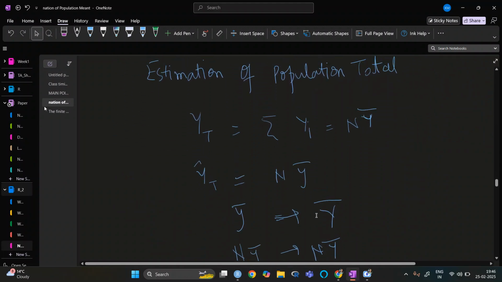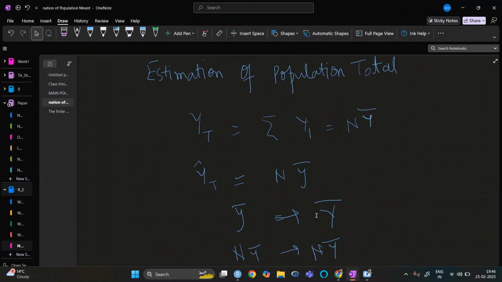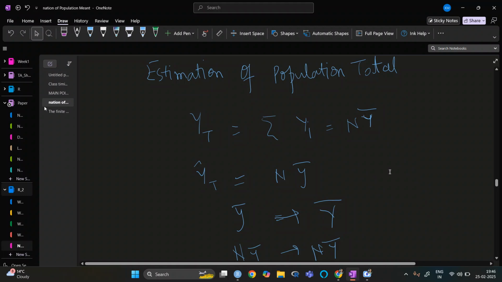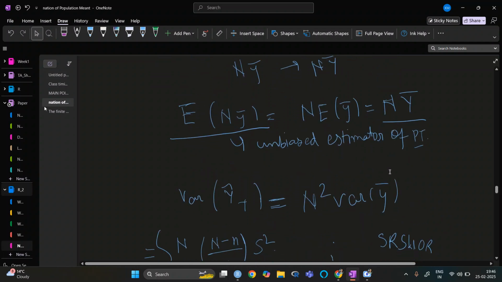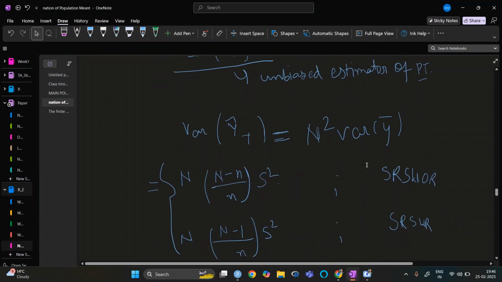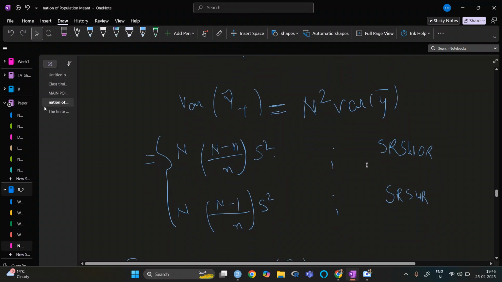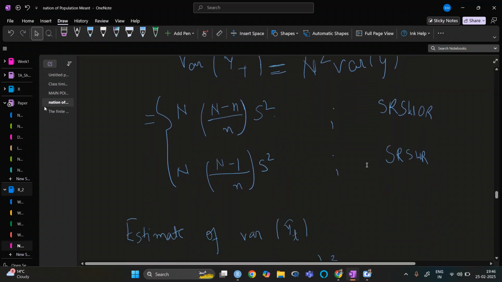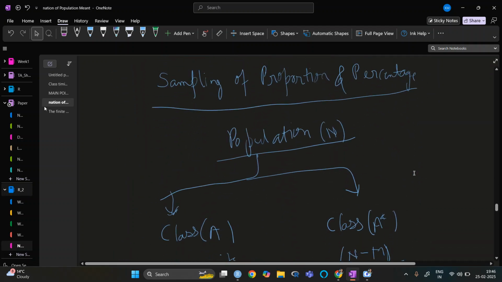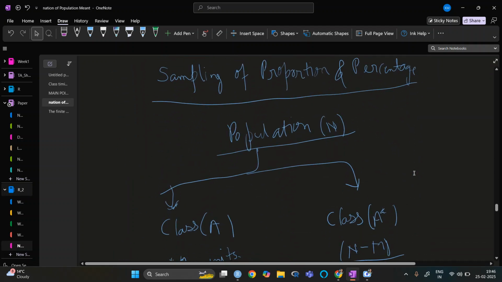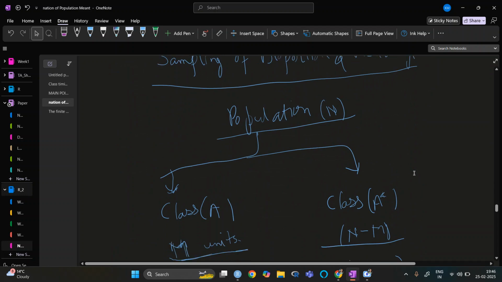Finally, we have seen the estimation of population total. As the sample mean is an unbiased estimator of the population mean, the sample total is an unbiased estimator of the population total. Then we have seen that the variance of the population total can be found for without replacement and with replacement. And then we have seen how we can do the sampling of proportion and percentage.